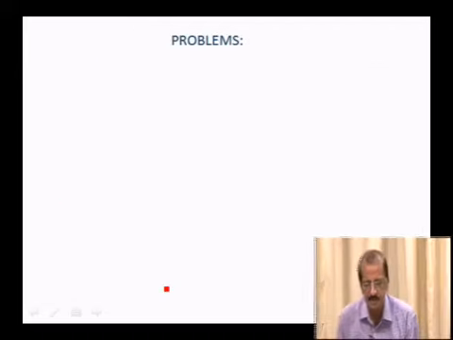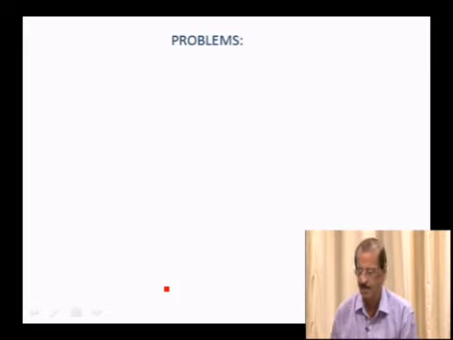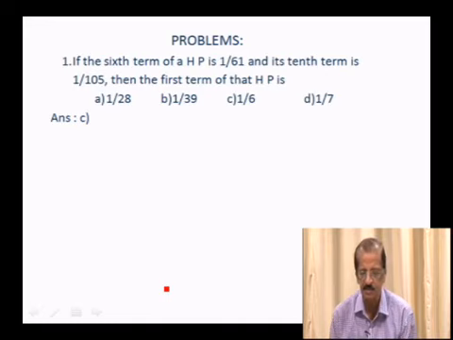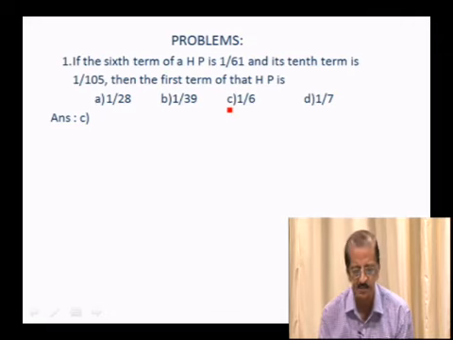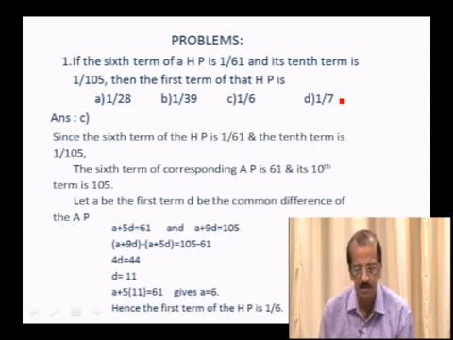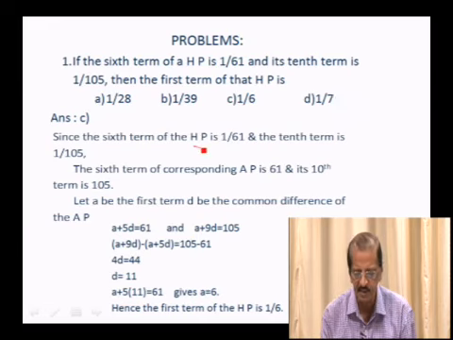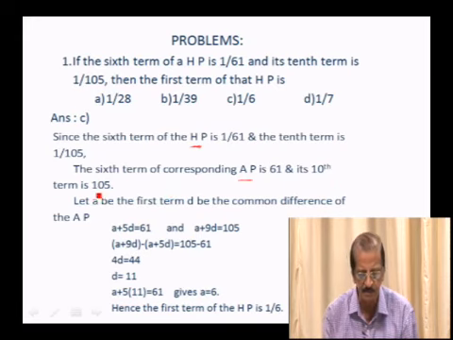Let us look into some problems on HP. If the sixth term of an HP is 1 by 61 and its 10th term is 1 over 105, then the first term of that HP is: 1 over 128, 1 by 39, 1 by 6, or 1 by 7. If you take the terms 1 by 61 and 1 by 105, the sixth term and the 10th term of the corresponding AP are 61 and 105.